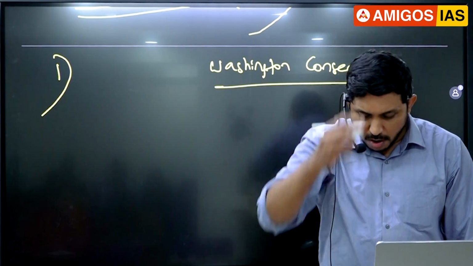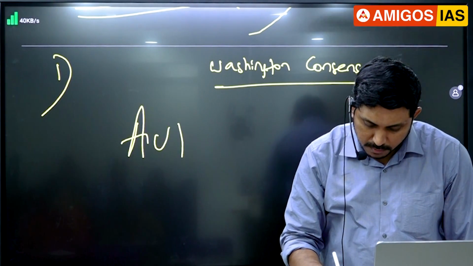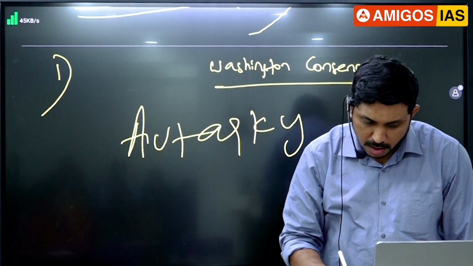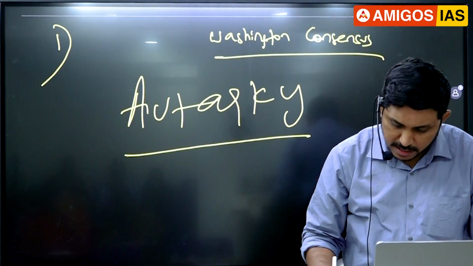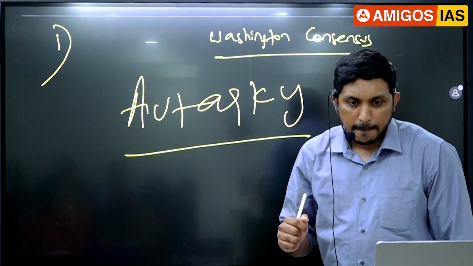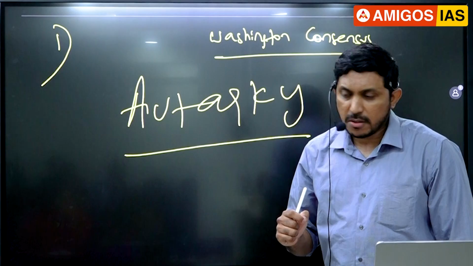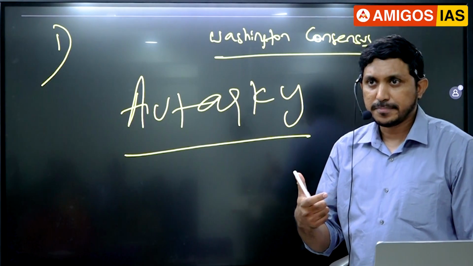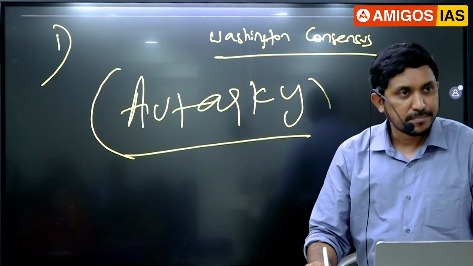Last option, autarky. What is this? Have you heard this statement? Autarky is generally understood as economic self-sufficiency. Time out, the break time has already crossed. Guys, still fast, we'll go for a break. You never heard this term?